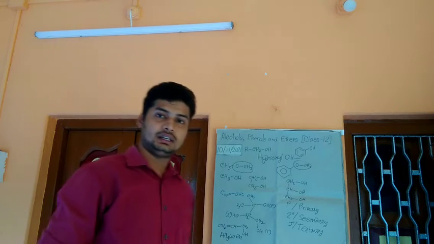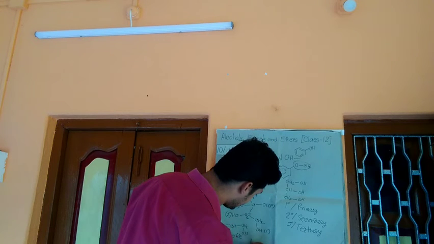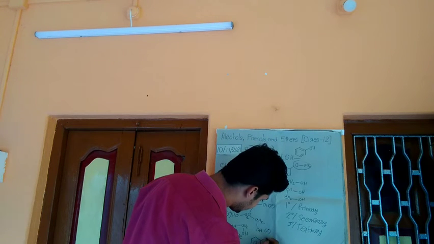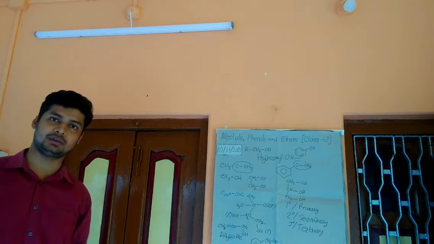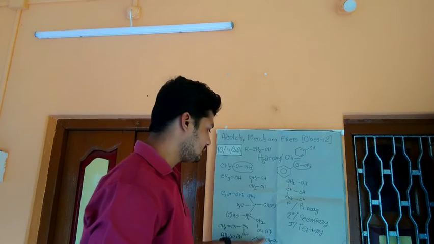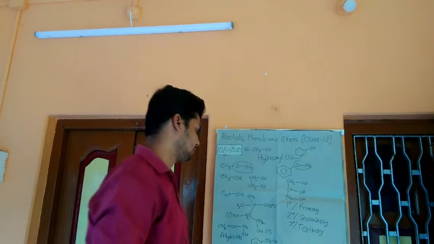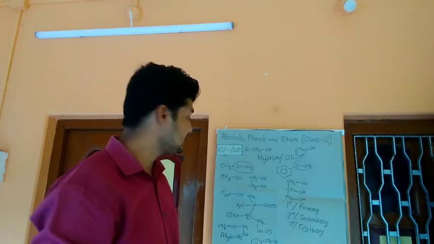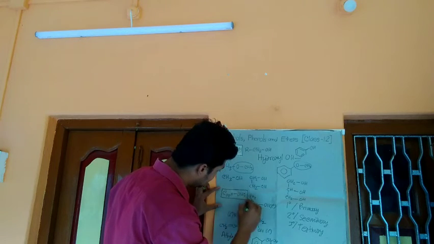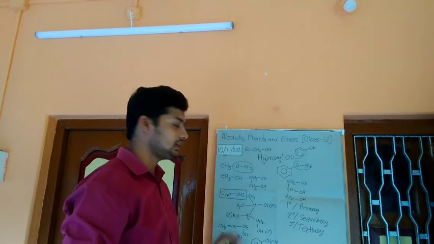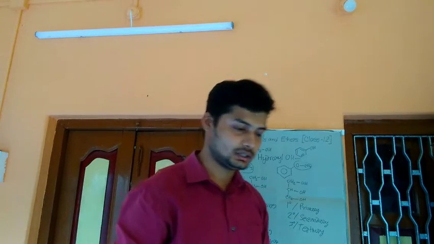And if this carbon atom is linked to an aromatic ring, in this case this carbon is also sp3 hybridized, but it is connected to an aromatic ring, these are called benzylic alcohol. So from this we have learned that there is a class of alcohols that are linked to an sp3 hybridized carbon atom. Now there is another class.